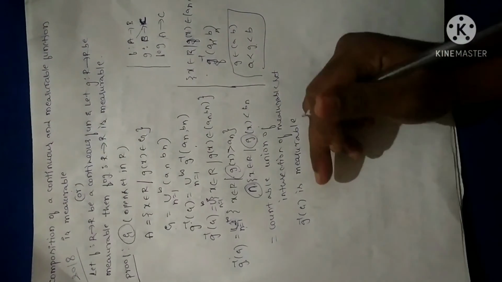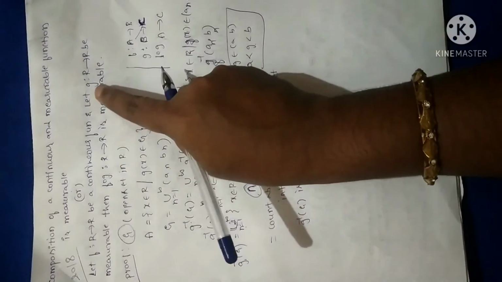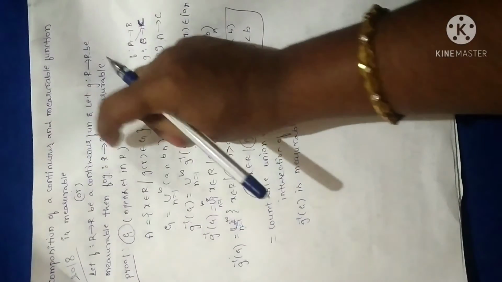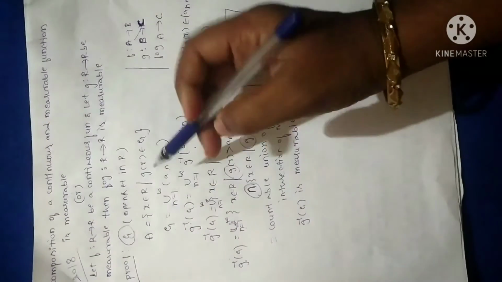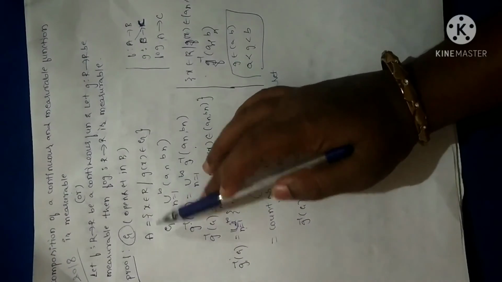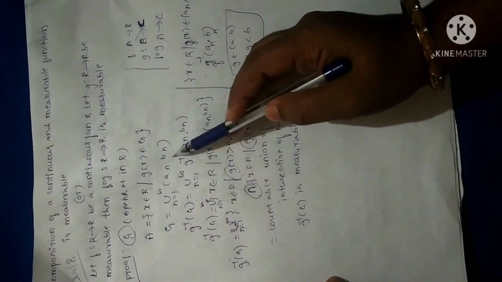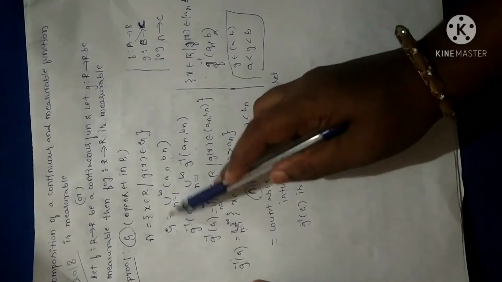Clear? I'll just repeat once again. What is the given data? F and g are measurable. We have to prove f of g is also measurable. The statement can be asked in either of these two forms, so you have to remember this. What I have taken is an open set G from the set of real numbers, so that A is any open set in R. G can be expressed as a union of open intervals as per the first theorem. So let me take the inverse on both sides of this statement.